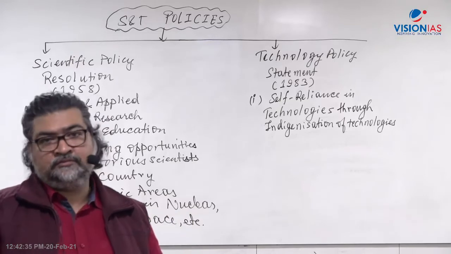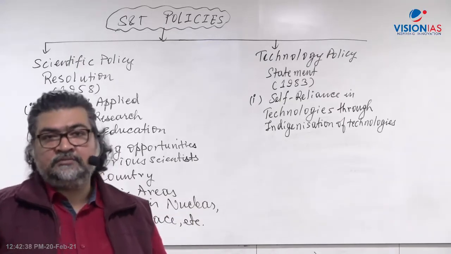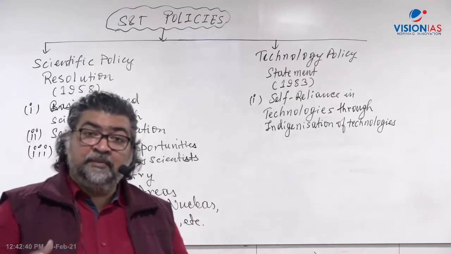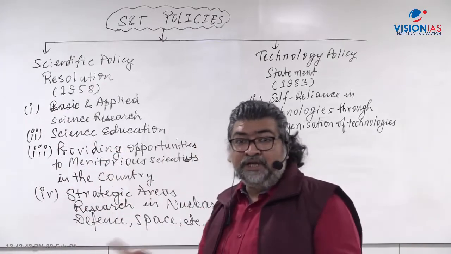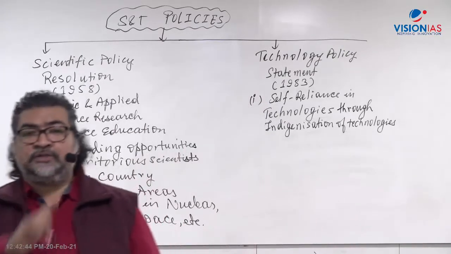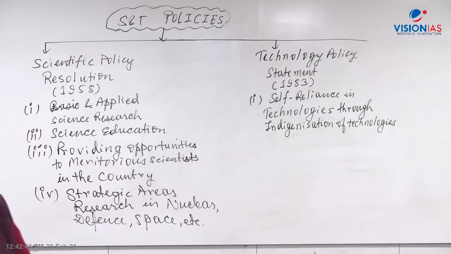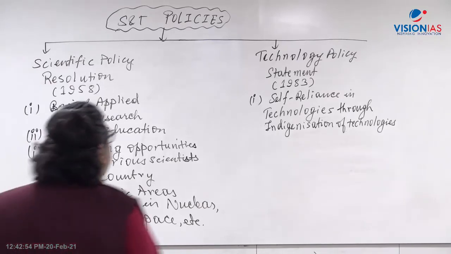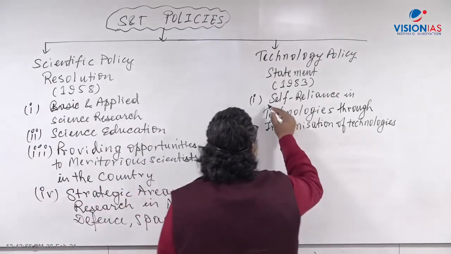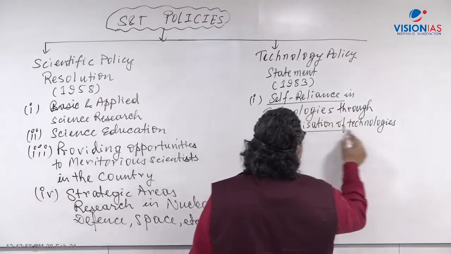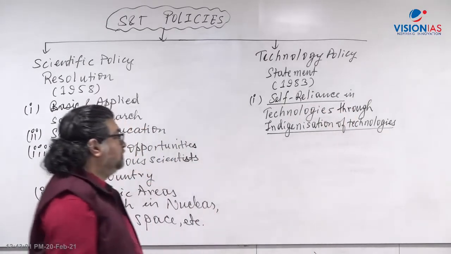Because of this policy, India was able to create indigenous technologies in the past 3-4 decades, right? So first was self-reliance, which we have to build through indigenization of technologies.